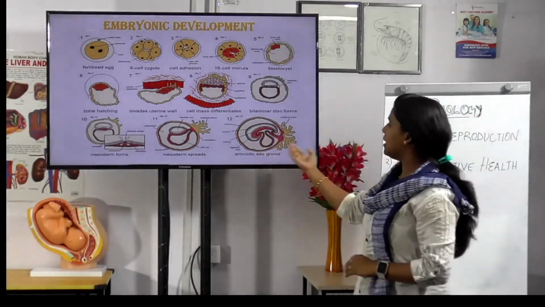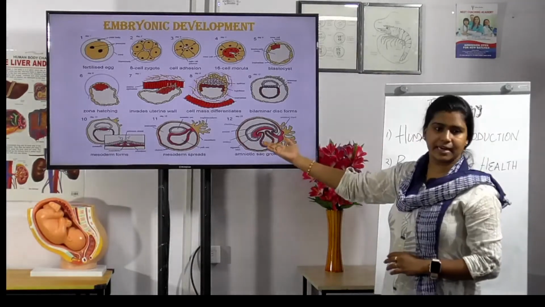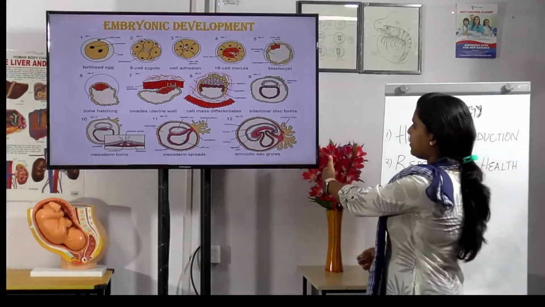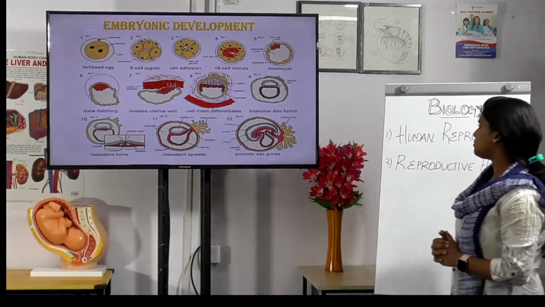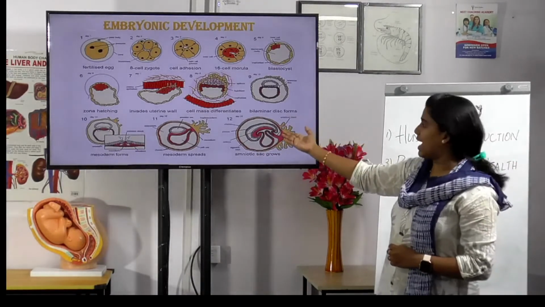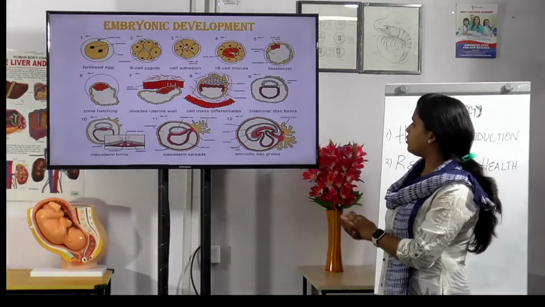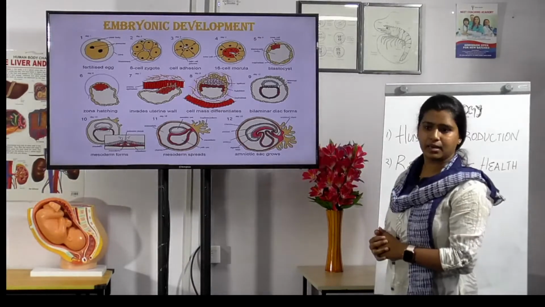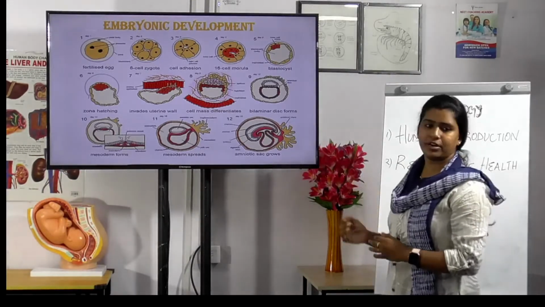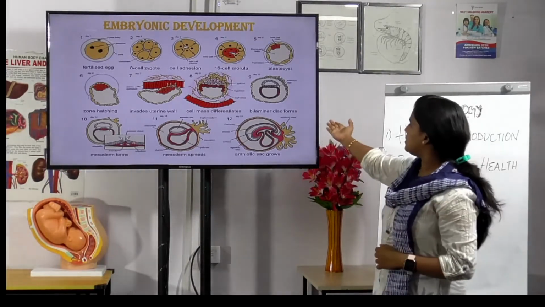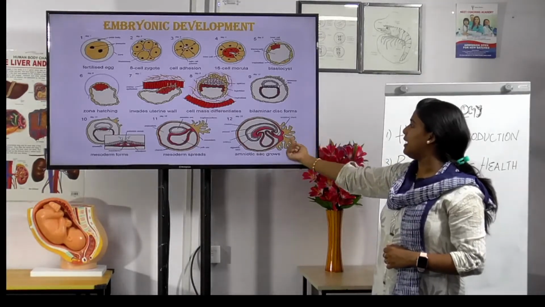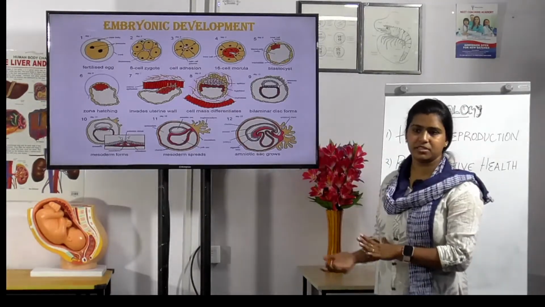The mesoderm separates, the red color is the mesoderm. Then the amniotic sac, trophoectoderm, mesoderm and yolk sac, and last the amniotic sac grows. This is the umbilical cord, chorion, amnion, embryo and the digestive tract.